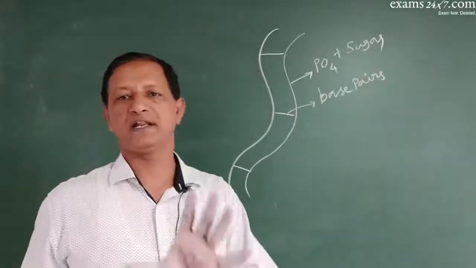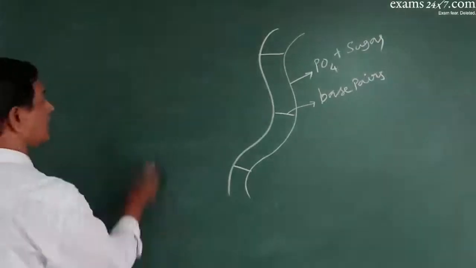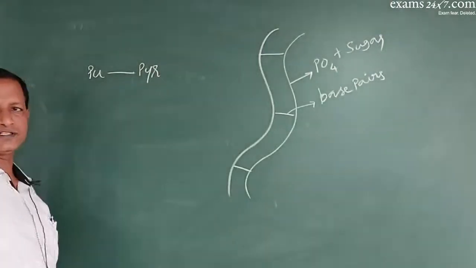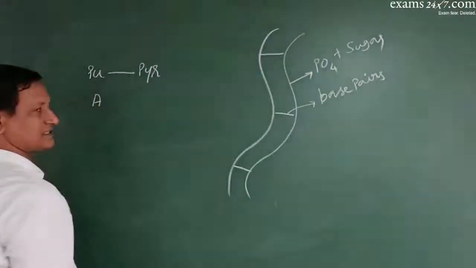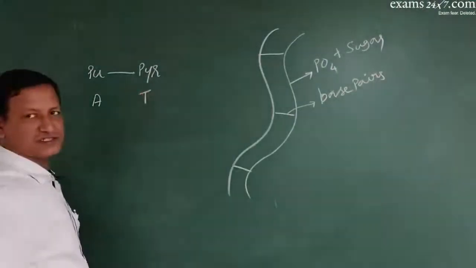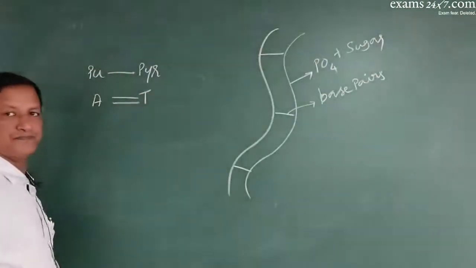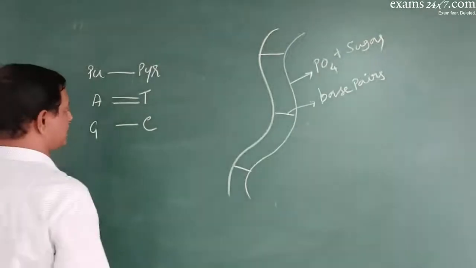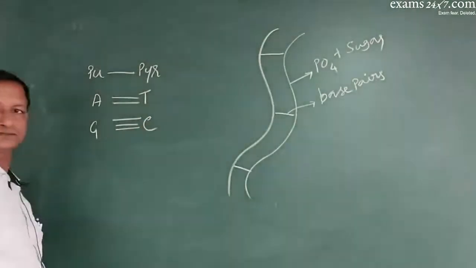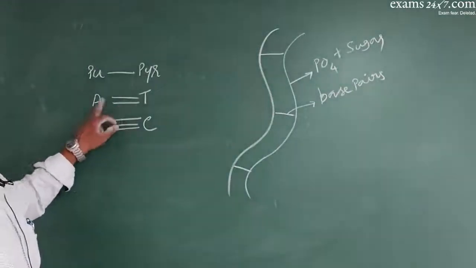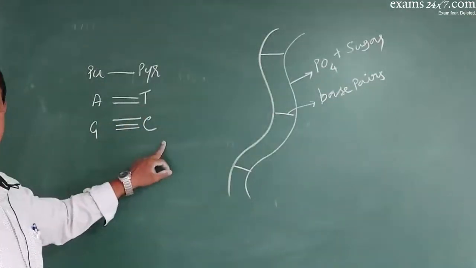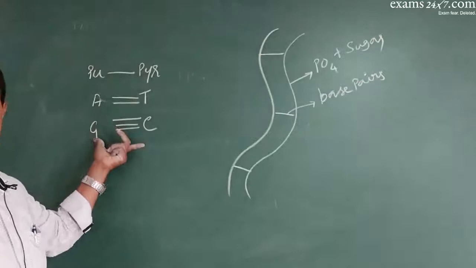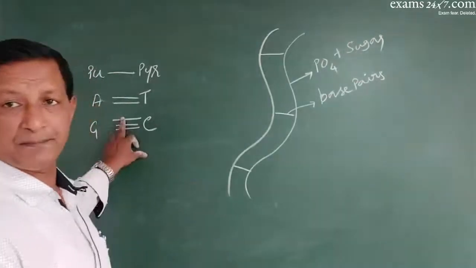It is by complementary base pairing, wherein the purine of one strand always pairs up with the pyrimidine of the other strand. Particularly, adenine of one strand always pairs up with the thymine of the other strand with the help of a double bond. Guanine of one will always pair with cytosine with the help of a triple bond. Say, a double hydrogen bond between AT, a triple hydrogen bond between GC. So you call this one base pair, this another base pair. Understood? So this is very, very important, complementary base pairing.